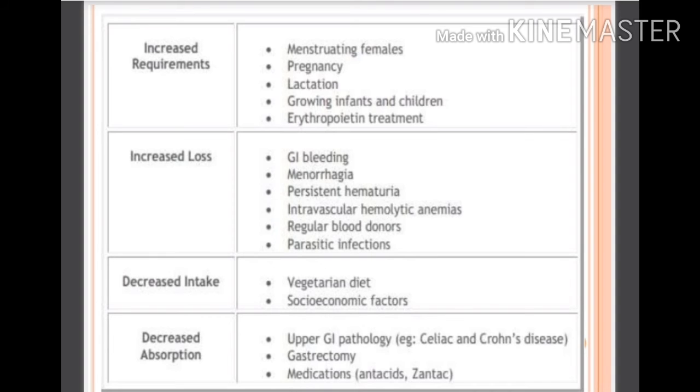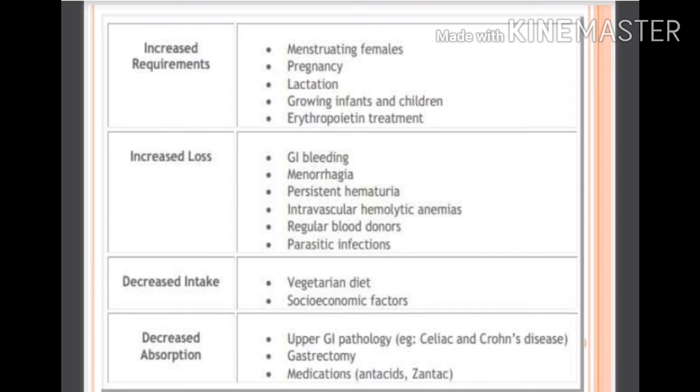The important causes are increased requirement, increased loss, decreased intake, and decreased absorption. Increased requirement occurs in menstruating females, in pregnancy, lactation, growing infants and children, and with erythropoietin treatment, so they cause anemia. Increased loss occurs in GI bleeding, menorrhagia, persistent hematuria, intravascular hemolytic anemias, regular blood donors, and parasitic infections.